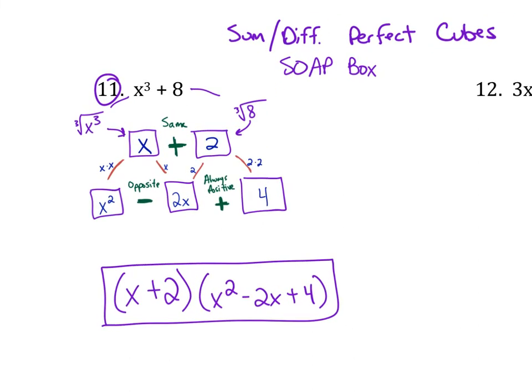I don't know of a more memorable method to factor sum and difference of perfect cubes. If you find one, let me know. Because all of this to me feels like just kind of like magic. I like math where there's a reason for every next step, and that's one thing I don't like about this method. So if you find one that's better, let me know.